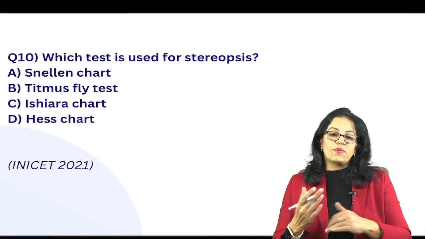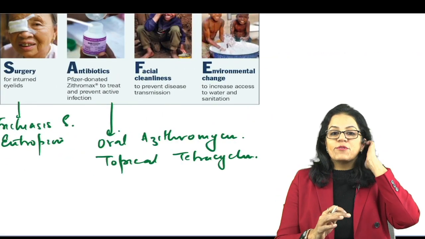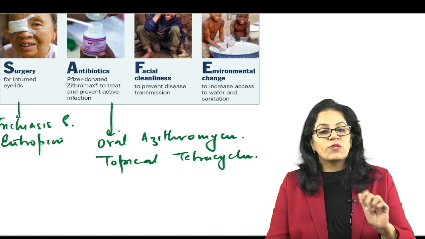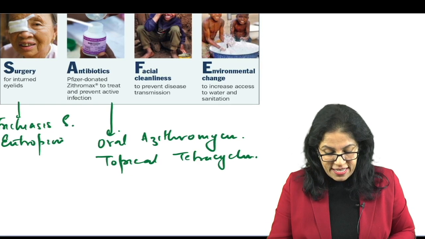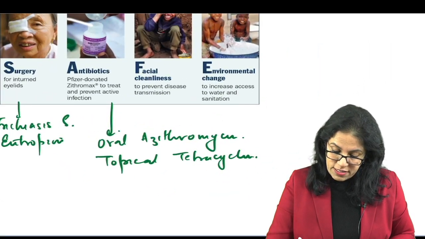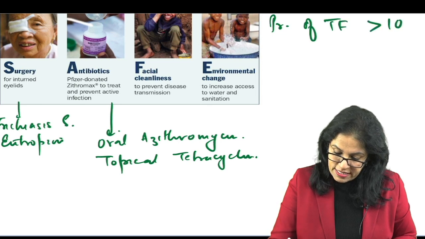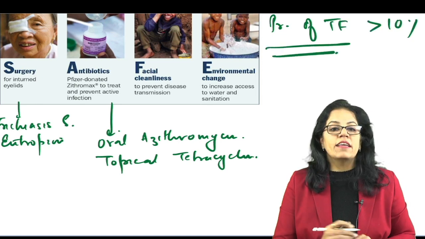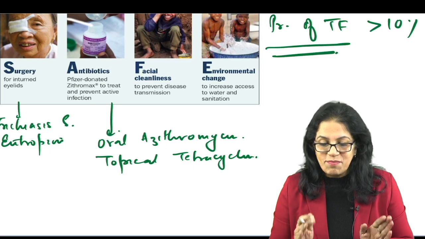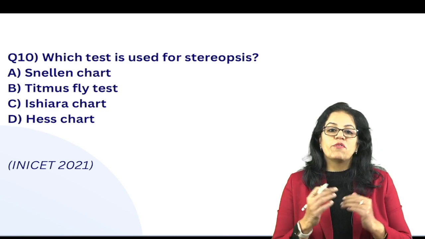We come to the next question. So remember the SAFE strategy, which is a WHO program to control trachoma in any community. These are the points you should remember. One more question on SAFE for you all. What is the criteria? When should I start SAFE in any community? You will answer when the prevalence of trachoma follicles is more than 10%, in any area. Correct? Okay.